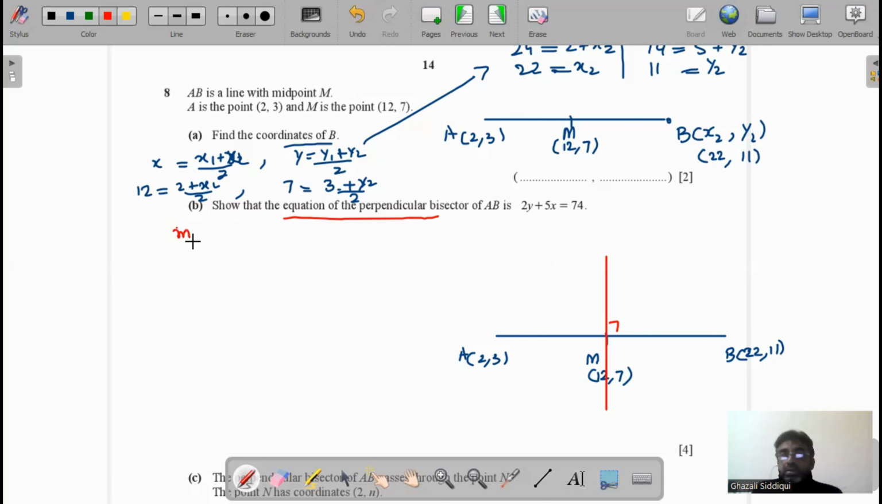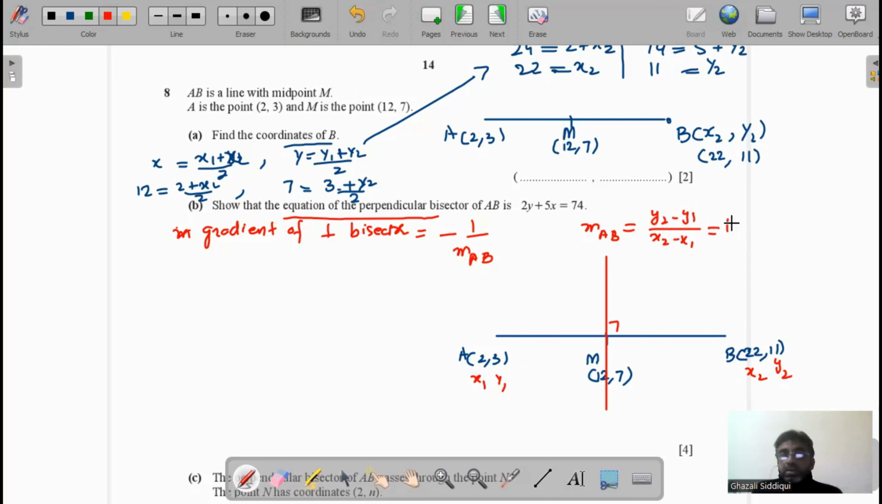The gradient of the perpendicular bisector will be equal to minus 1 over the gradient of AB. Now we suppose the gradient of AB is mAB. Firstly we find the gradient of AB. This is the vertical, y2 minus y1 over x2 minus x1. Here y2 and x2, and this is x1, y1.